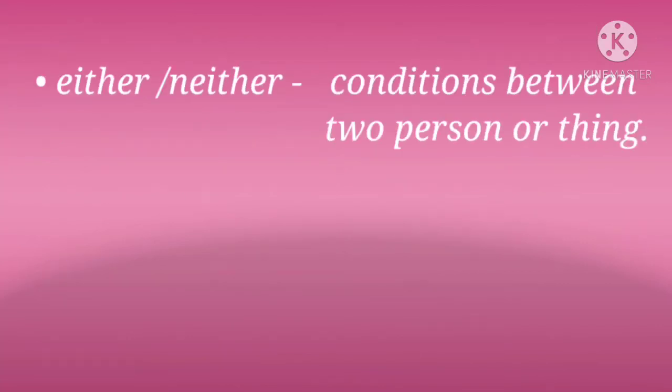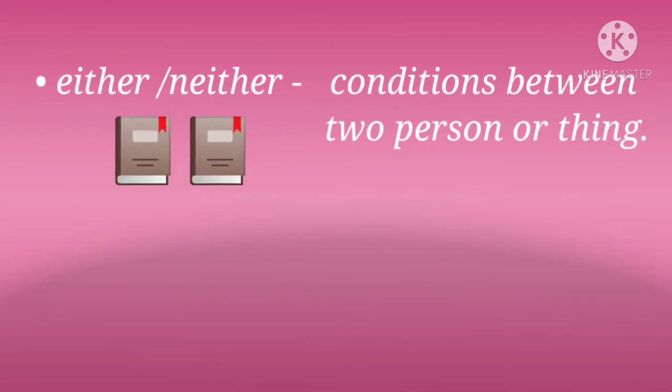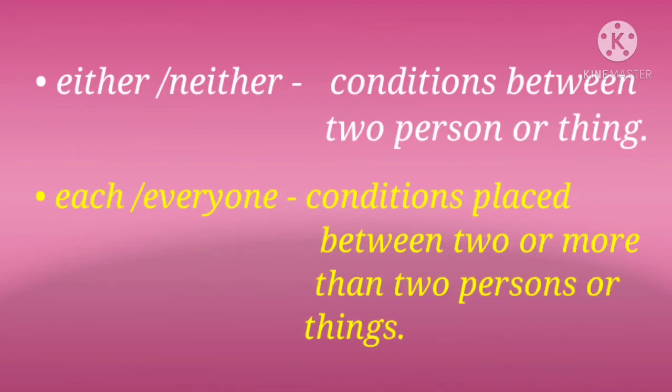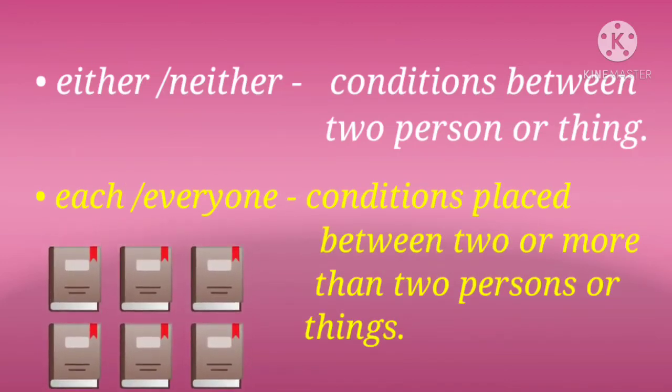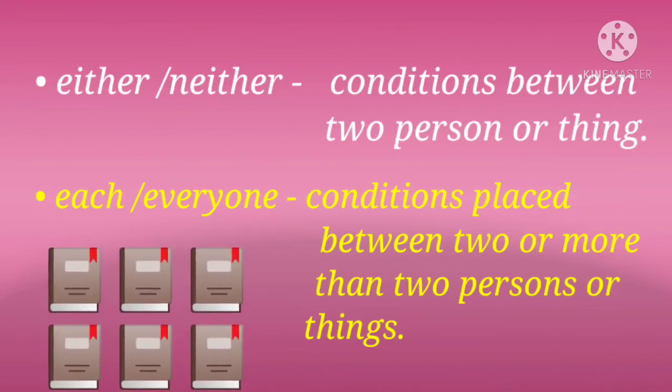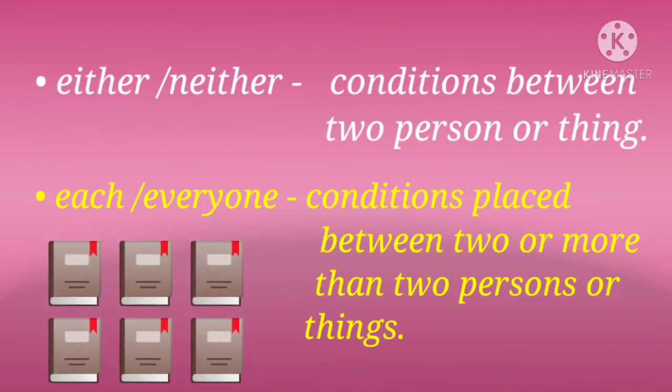Either or neither distributive pronoun is used to talk about only two persons or things, while each and everyone are used to talk about two or more than two things or persons.